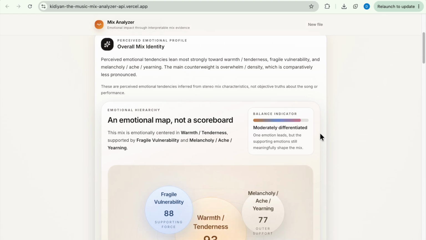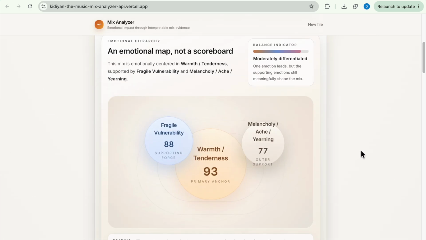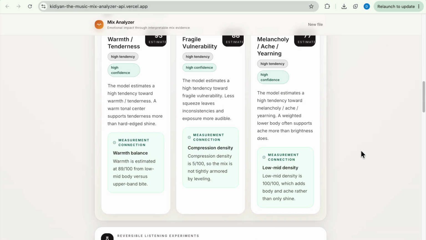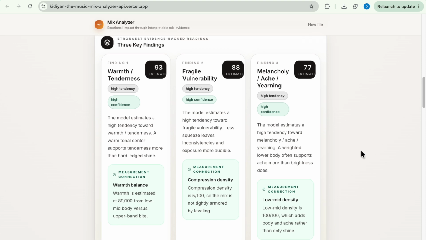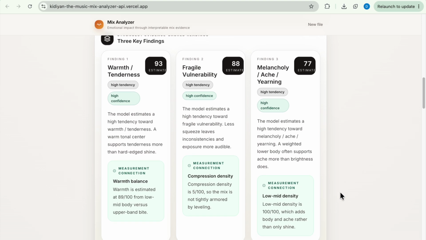The final feature allows the user to choose a creative intention, such as closer, weightier, more open, more urgent, or more contrasting. The app then reorganizes its recommendations around that goal while using the same measured evidence. Here, more open is selected, so the suggestions focus on creating more spatial or spectral room without losing the emotional center of the mix.